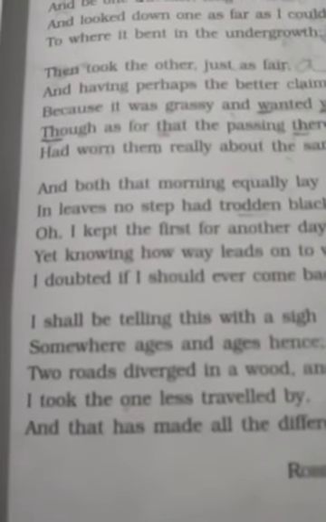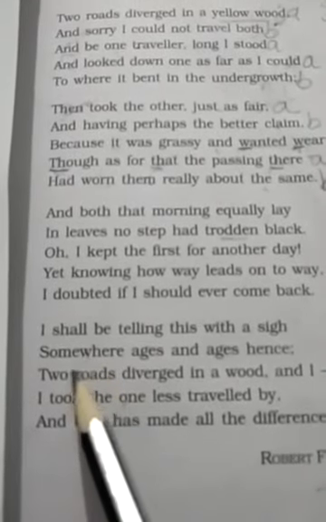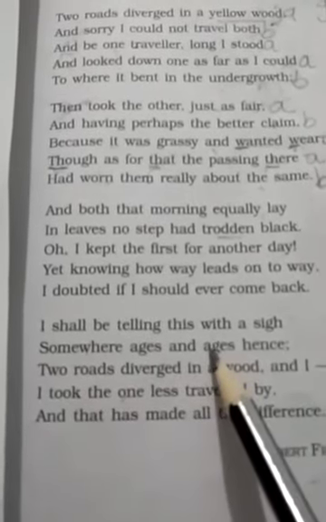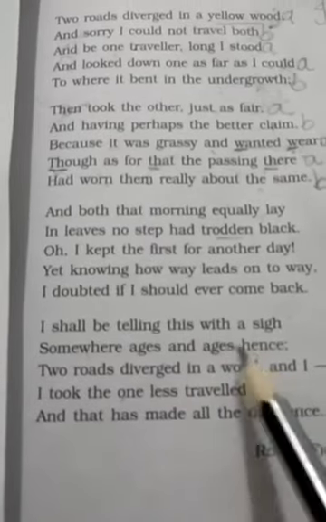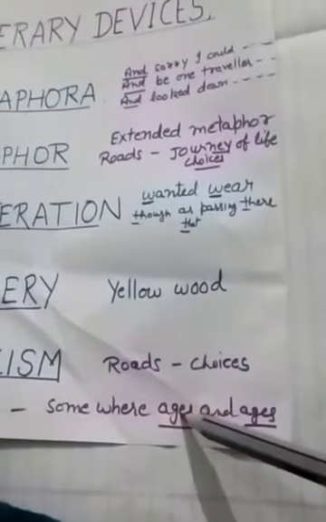The next device is repetition. When a line or a word is repeated in a stanza, that is called repetition. Here the poet is saying 'somewhere ages and ages hence'. The word is being repeated, so that device is called repetition.